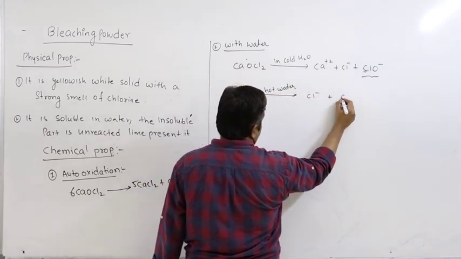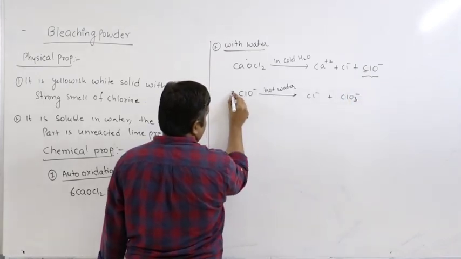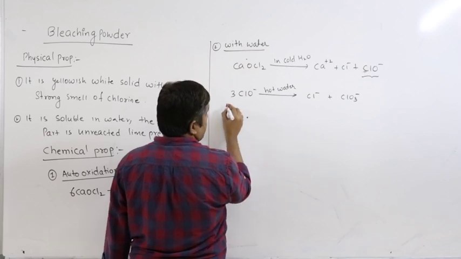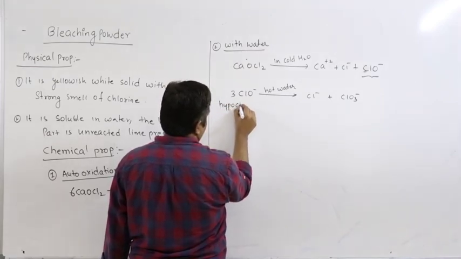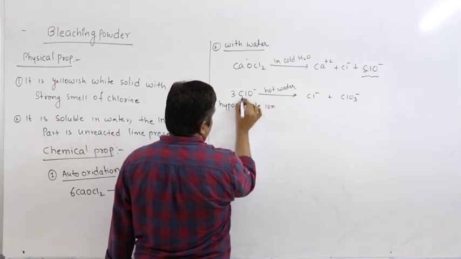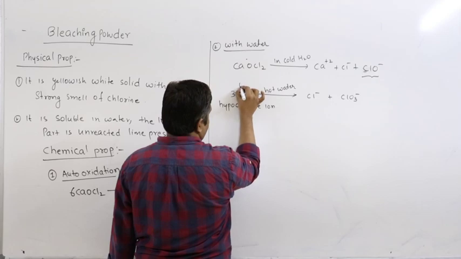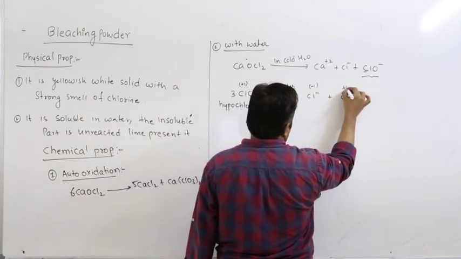Cl minus, and this is the hypochlorite ion. What is the oxidation state of chlorine? It is +1, here it is -1, here it is +5.